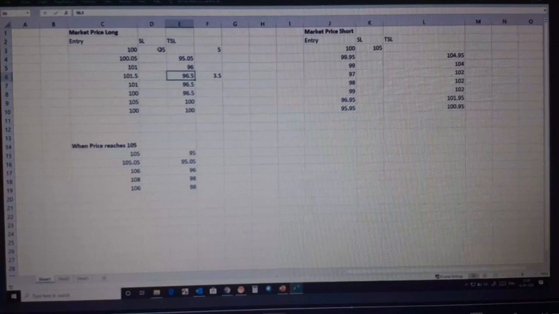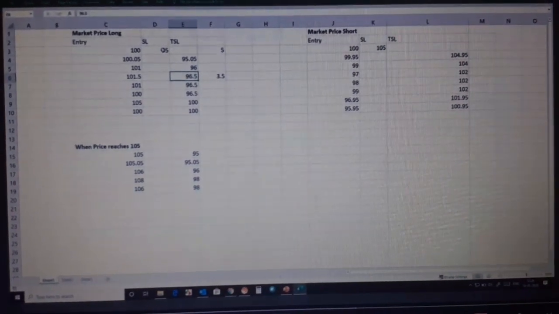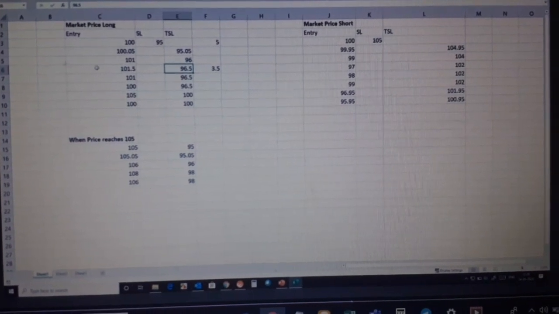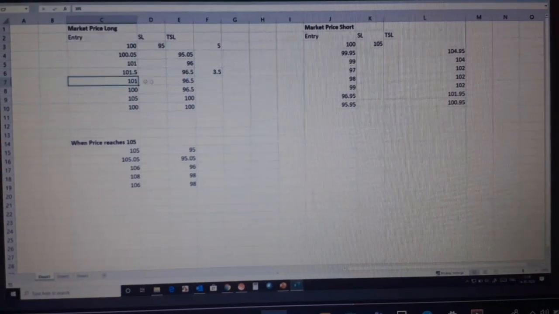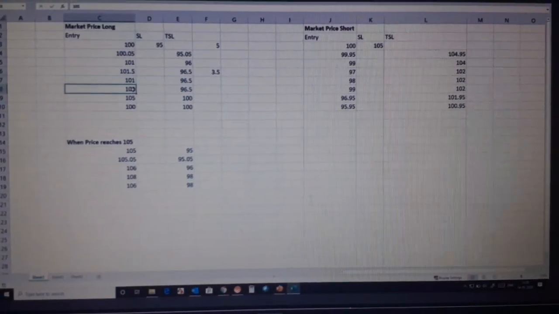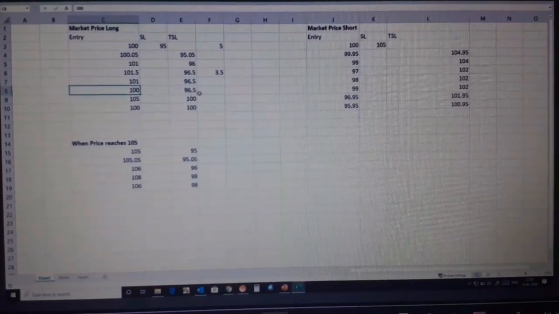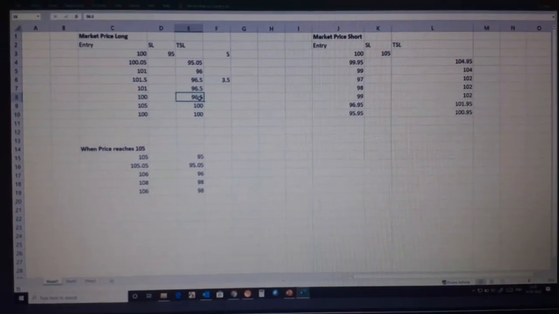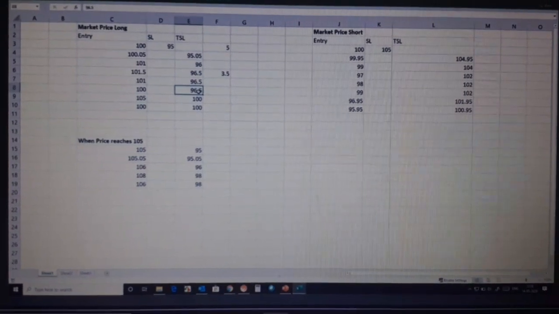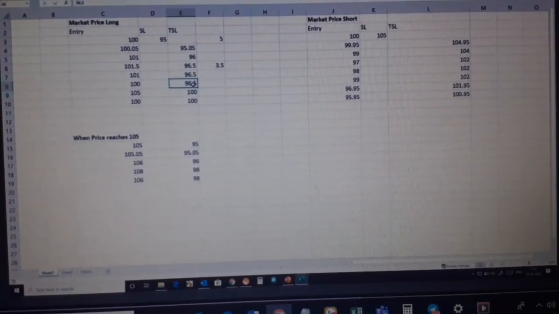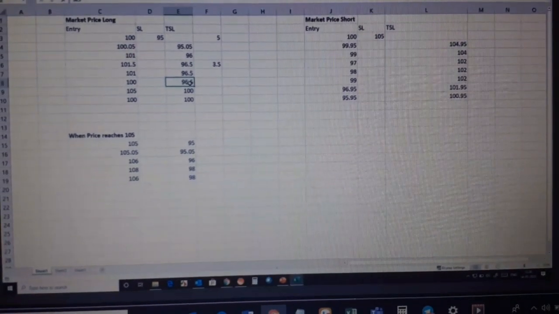Okay, it's good, but whether it's good to put as a trailing stop loss, that you decide. Once I complete this. Now the price comes to 101, the trailing stop loss doesn't change over here. Now the price again comes to 100. Then also this trailing stop loss will not change, because as I told you, it will move only in the direction of the trade. If it's a long trade, it will move up as the price goes up. Once in the long trade and the price starts to move down, it will not move down.